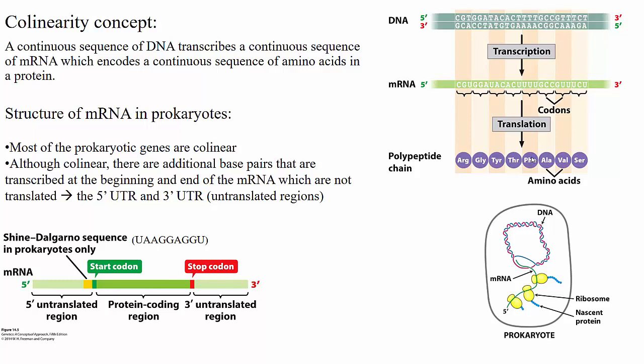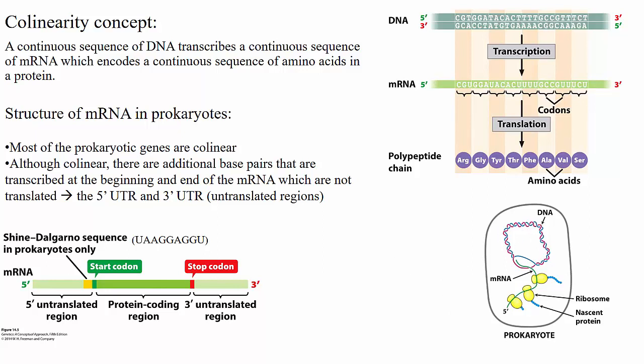In an mRNA molecule, both in eukaryotes and prokaryotes, each amino acid of the protein being translated from the mRNA is specified by a set of three nucleotides called a codon. In both prokaryotes and eukaryotes, mRNA consists of three primary regions: 5' untranslated region, protein coding region, and 3' untranslated region. In bacteria, transcription and translation occur simultaneously, as you can see in this figure.